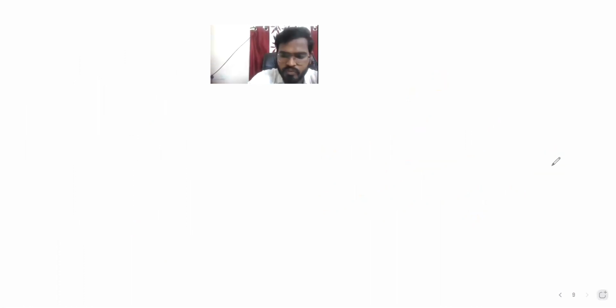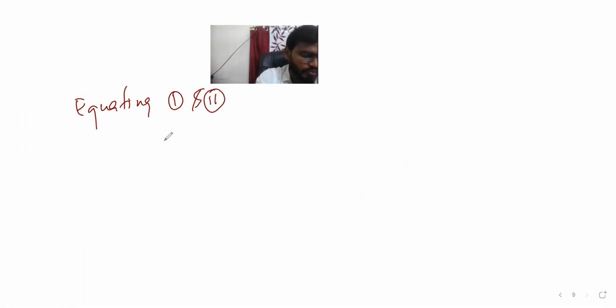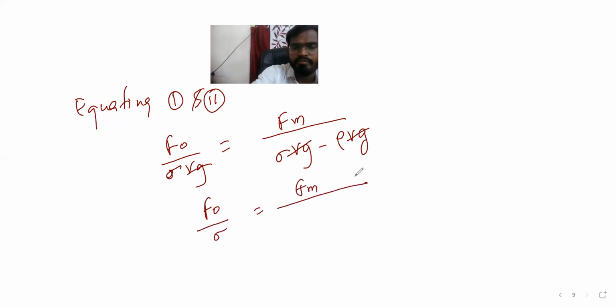So equating both equation 1 and 2, we can say tan theta, so we can equate F0 by sigma V g, and then Fm by sigma V g minus rho V g. V g cancels out, so F0 by sigma is equal to Fm by sigma minus rho, that we can say.